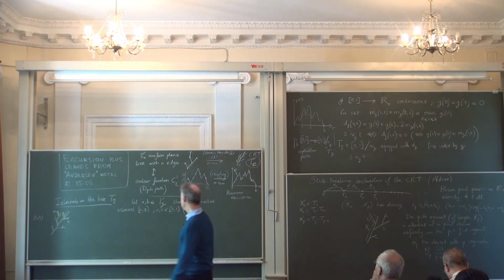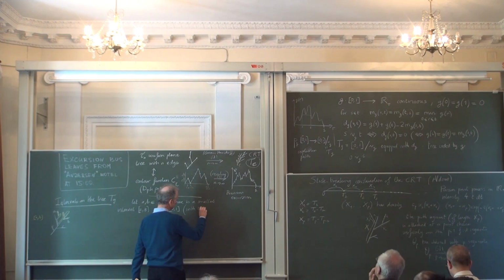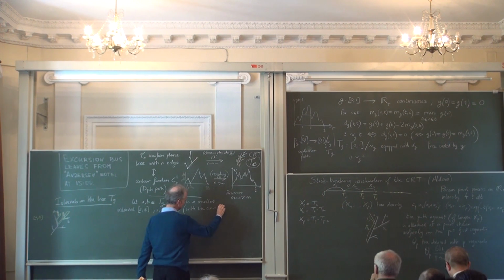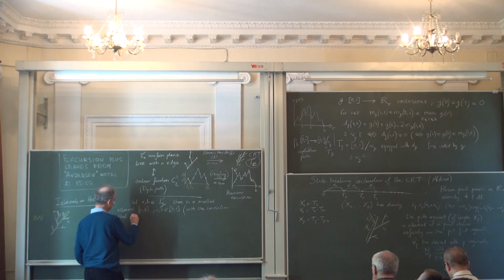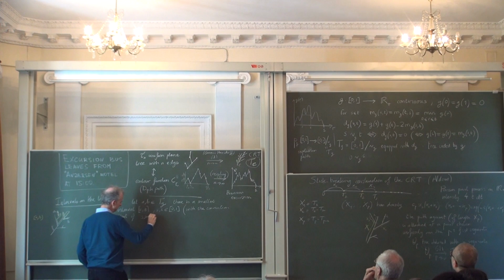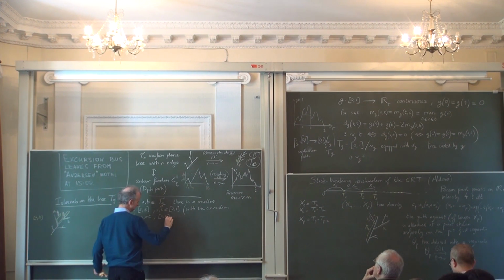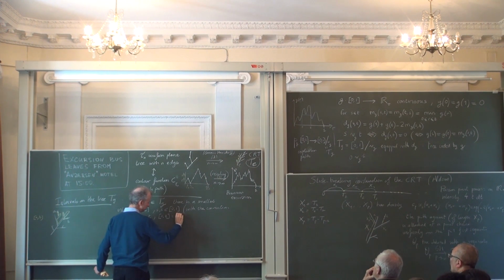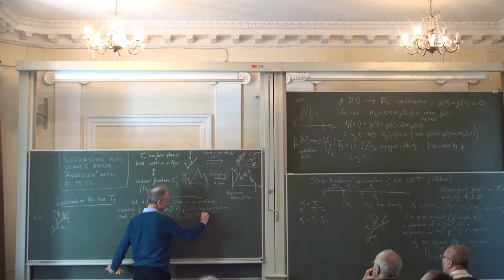So I need a special convention that if s is greater than t, I can still define this interval [s,t] to be simply the union of [s,1] and [0,t].